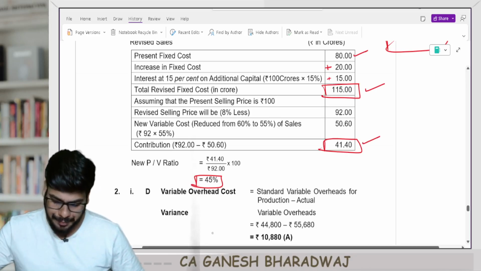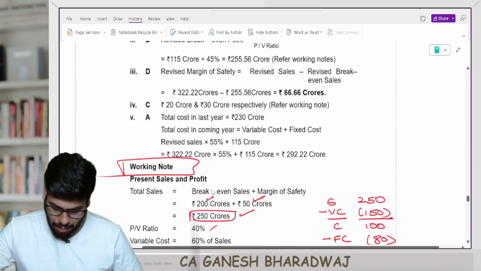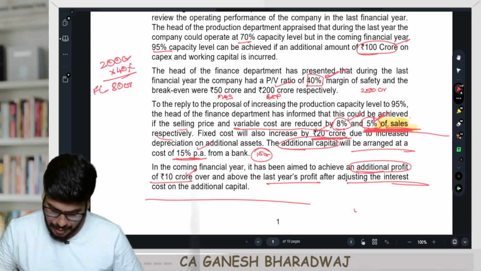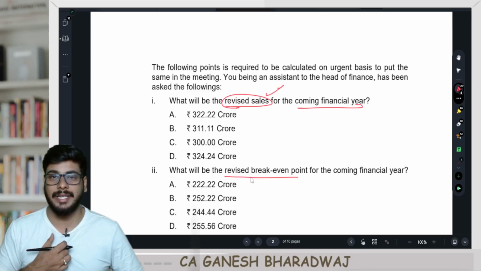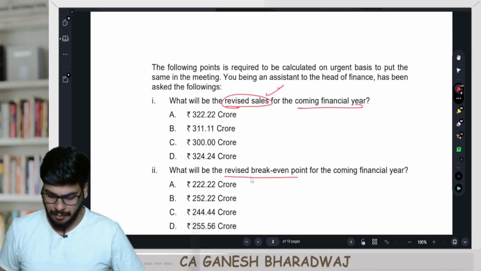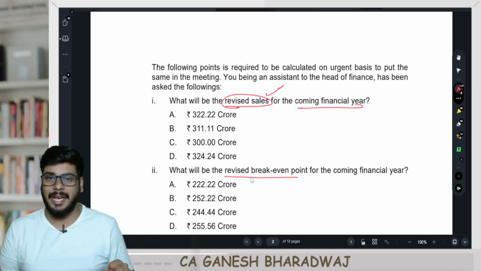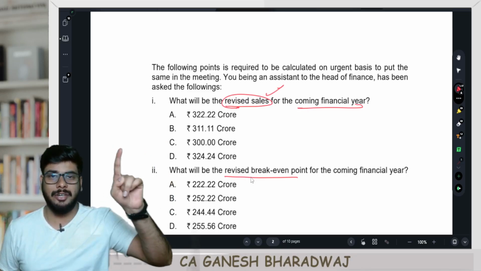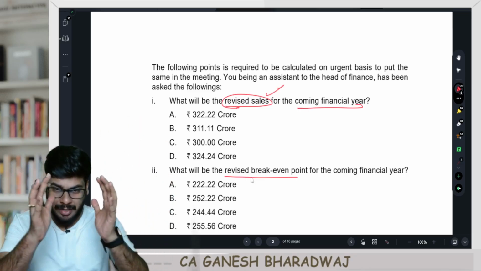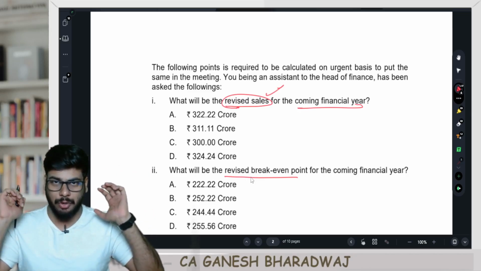Right. Now with all these things, we are prepared. Now let us find out what is the first question they are asking us. What will be the revised sales for the upcoming year? Now, very simple. So can I say I have the PV ratio with me? I know that in the next year I need to recover so much amount of fixed cost. Over and above that, I need to make so much amount of profit.